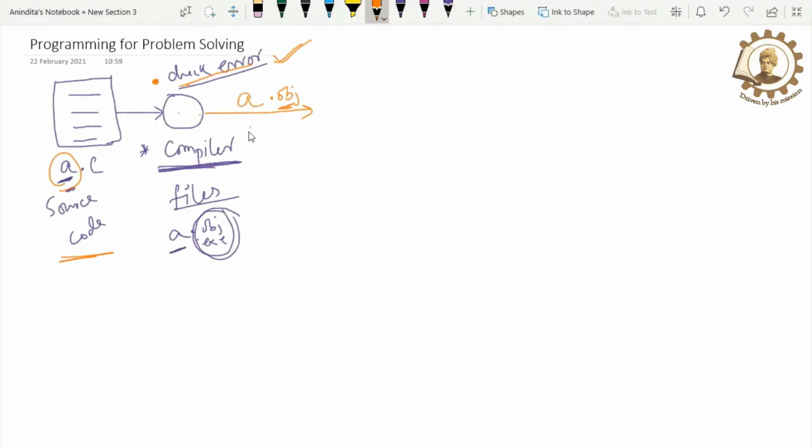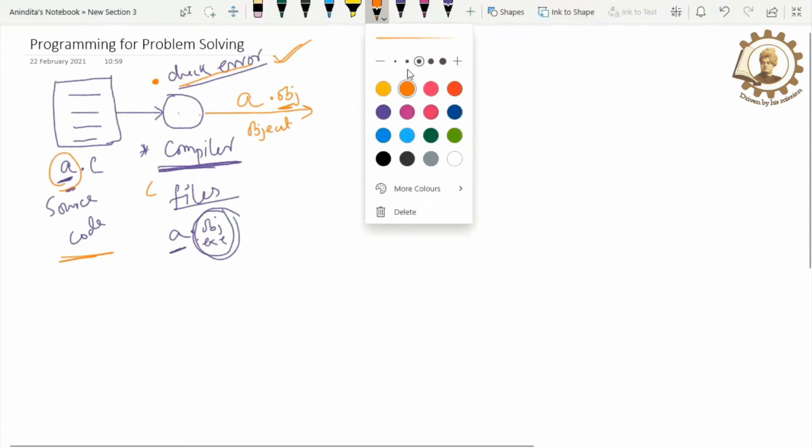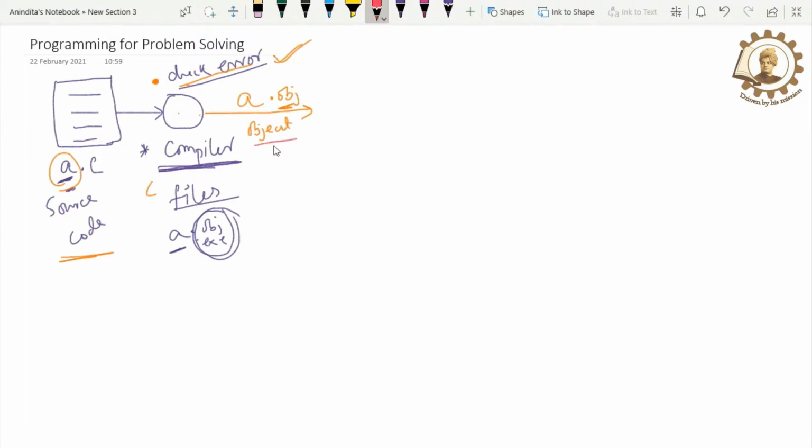And the meaning of obj is object file. So now the source code is converted to the object file. Up to this, it is your first step. But the problem is that this object file is not executable, meaning from this object file, I will not be able to see the output.